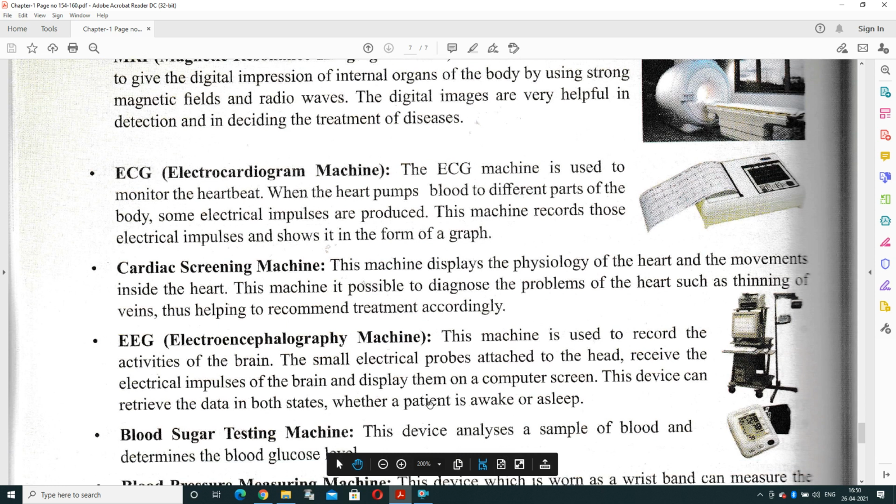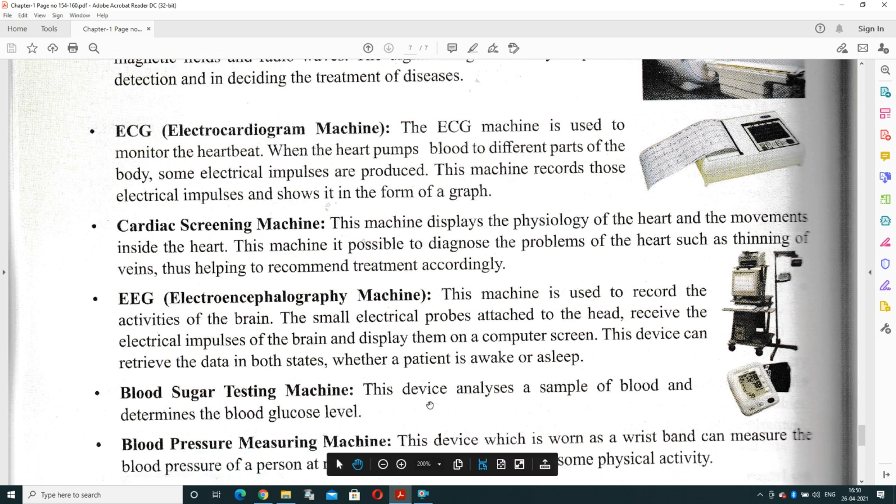EEG, that is electroencephalography machine. This machine is used to record the activities of the brain. It can detect the working of your brain. It is attached to your head, receives the electrical impulses of your brain and displays them on a computer system.